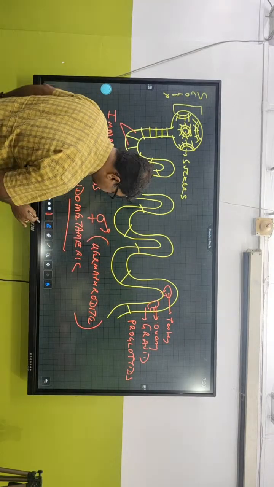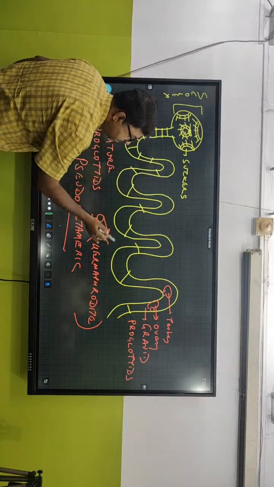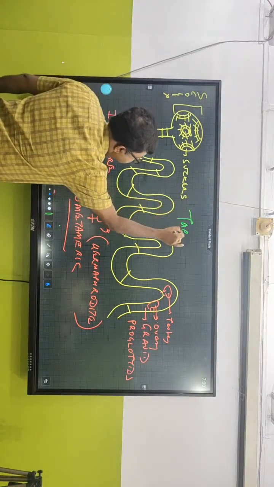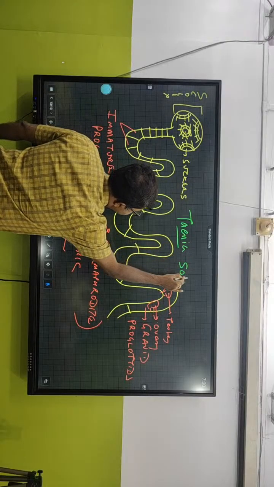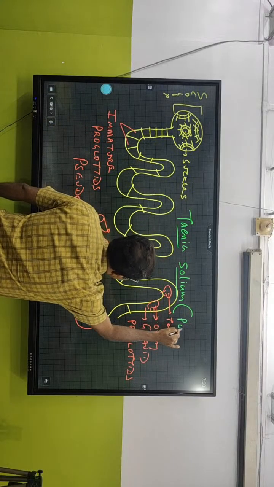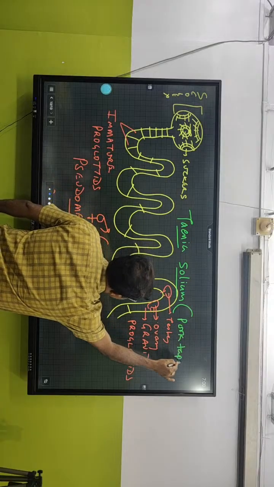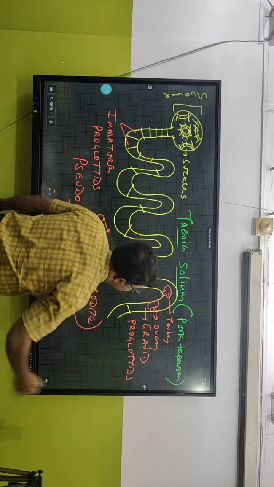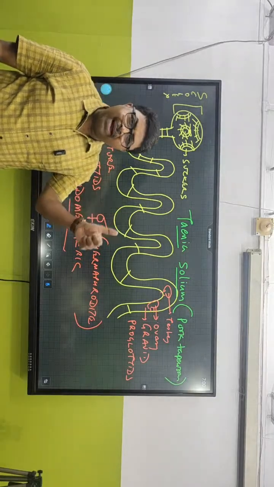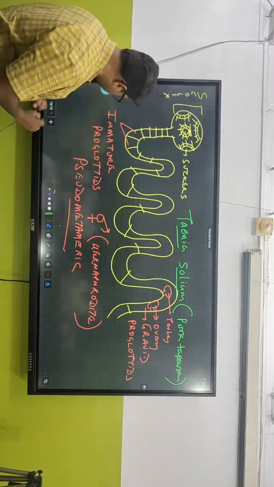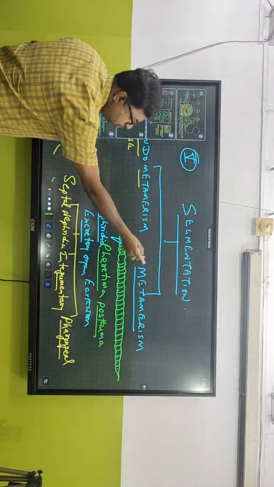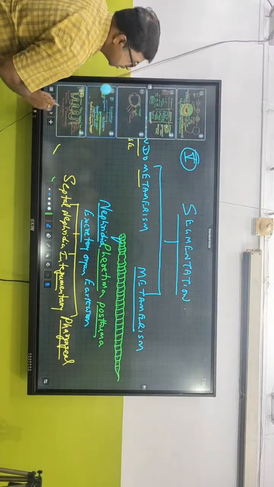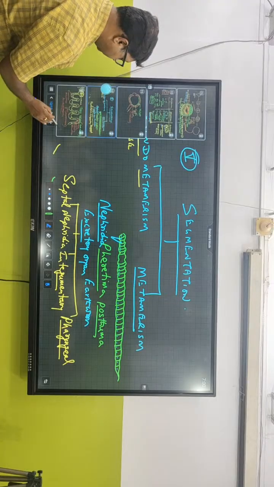So the best example of this is what? What is the scientific name of this one? It is Taenia solium, the common name is pork tapeworm. So we got the idea about metamerism. We can classify it into two different parts: number one is pseudometamerism and number two is metamerism. So this is the fifth way that we can classify organisms.